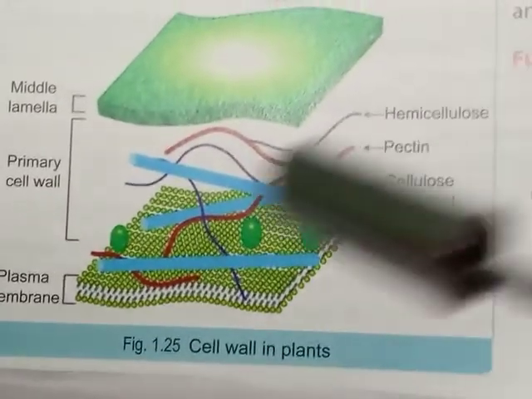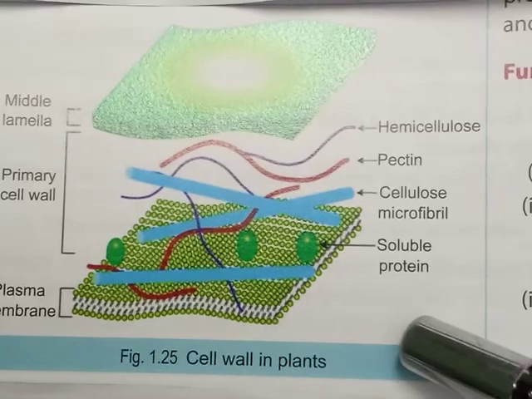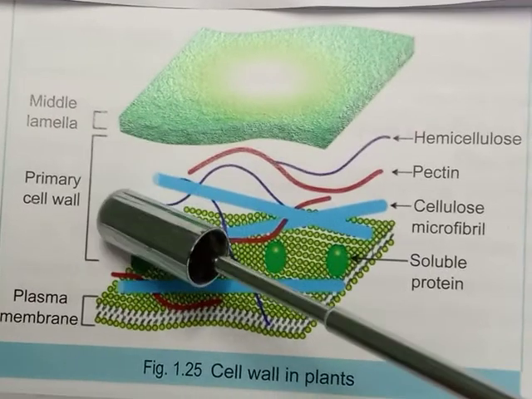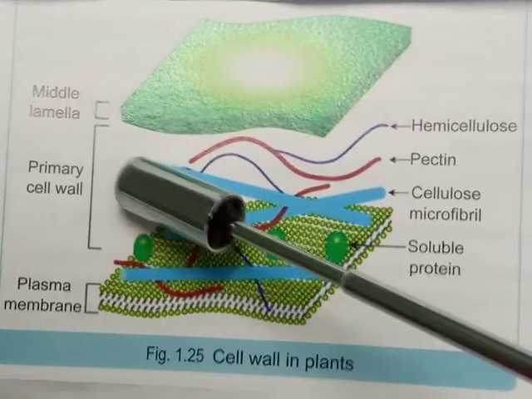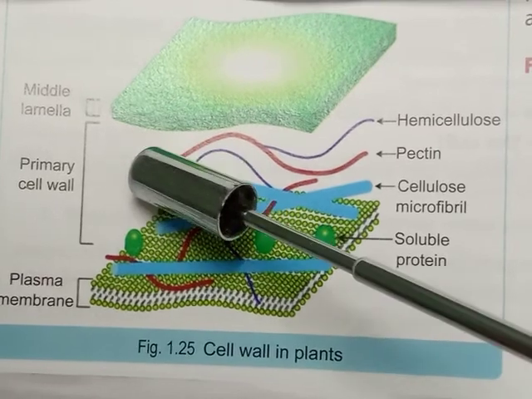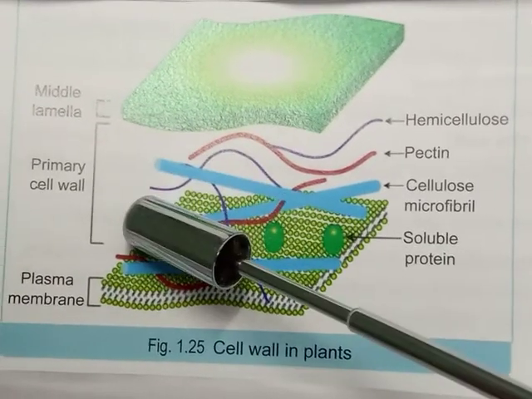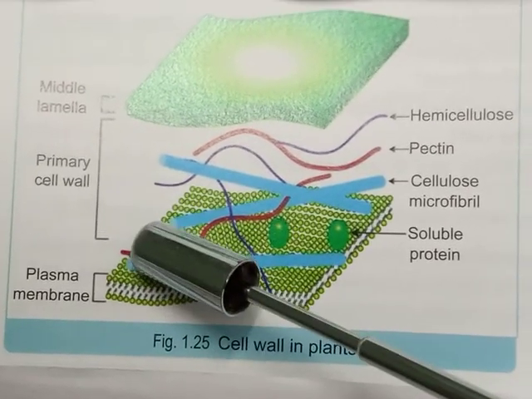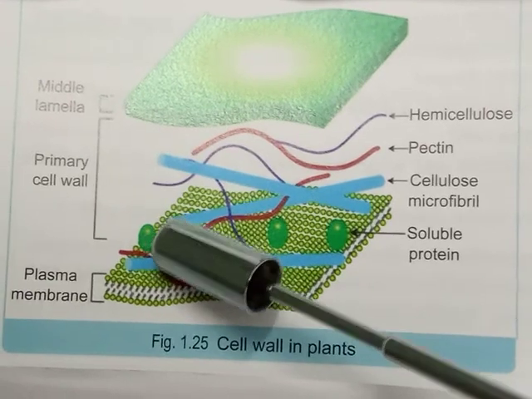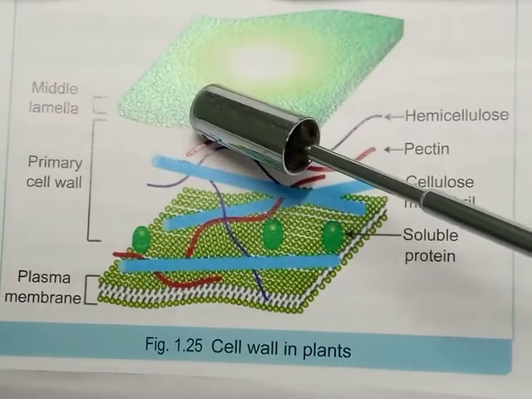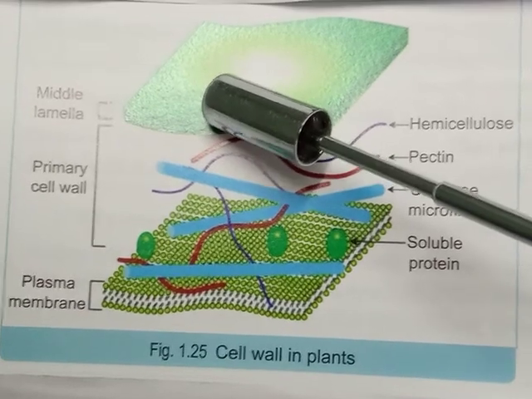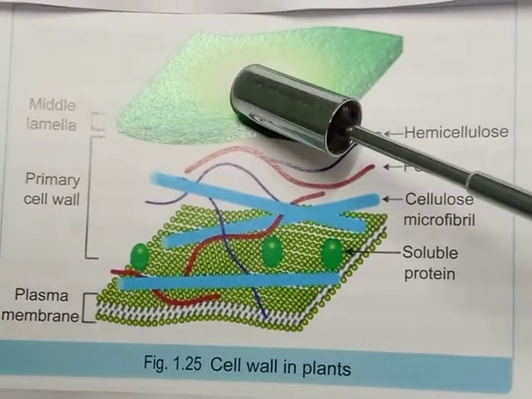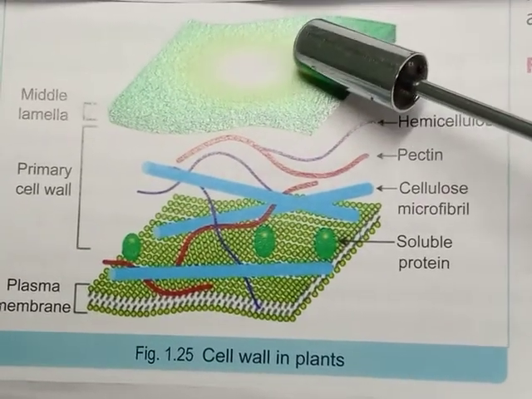So, we may observe in the diagram the cell wall of plants, in which the primary wall is capable of growth, which gradually diminishes as the cell matures, and the secondary wall is formed on the inner side, towards the plasma membrane side of the cell, whereas the middle lamella is a layer mainly of calcium and magnesium pectate, which glues the neighboring cells together.